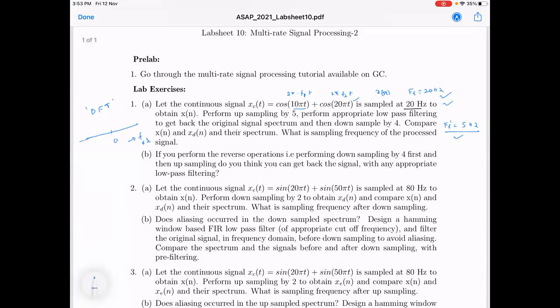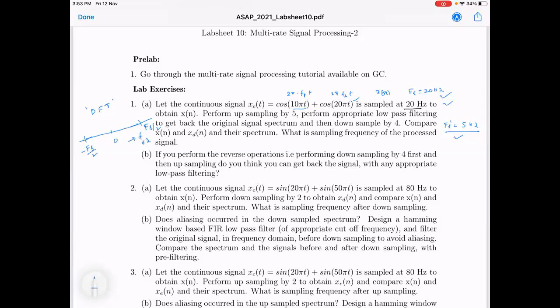What is the range? Will you go from minus infinity to infinity for sketching these spectrums? Minus Fs by 2 to Fs by 2. Very good. That's the range you need to look at. In either case, Fs may be different. In this case, it is different.